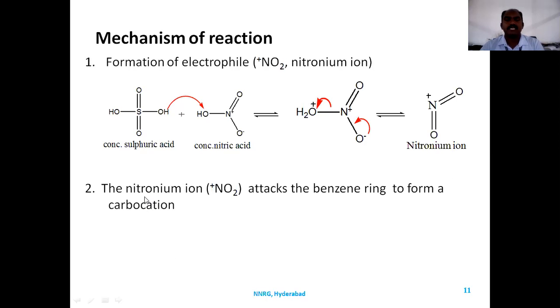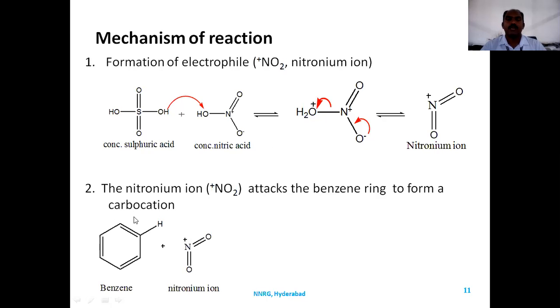Now the second step: the nitronium ion formed when concentrated sulfuric acid and nitric acid react attacks the benzene ring to form a carbocation. The nitronium ion is an electron deficient species and needs electrons.